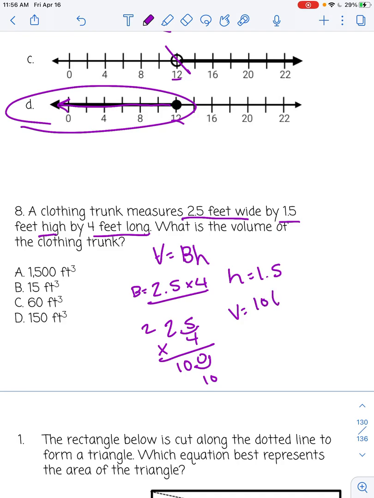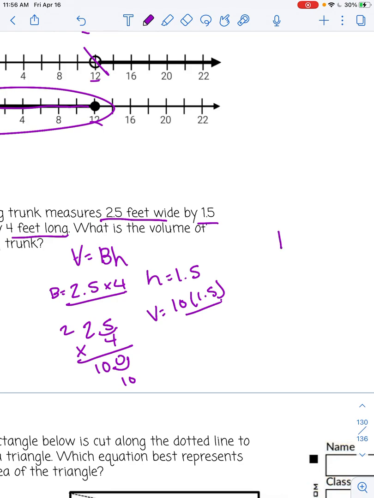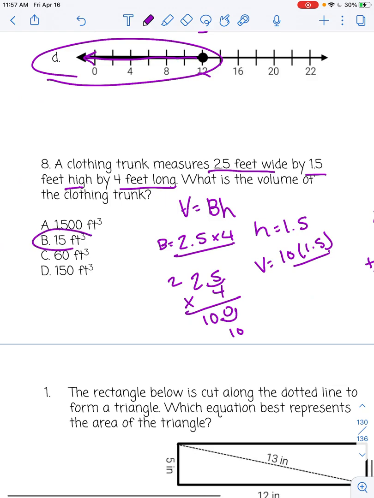So I have 10 times 1.5. Now we have this left to do. 10 times 1.5, 5 times 0, 5 times 1, 1 times 0, 1 times 1, 150, one decimal place, move it one time. Our answer is 15, B.